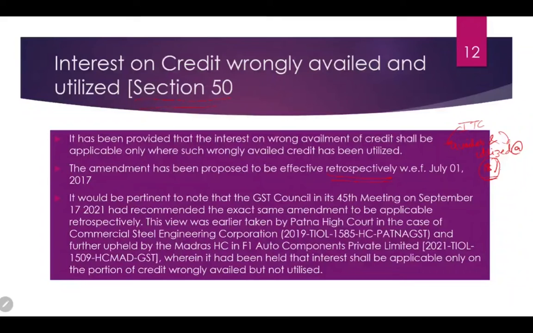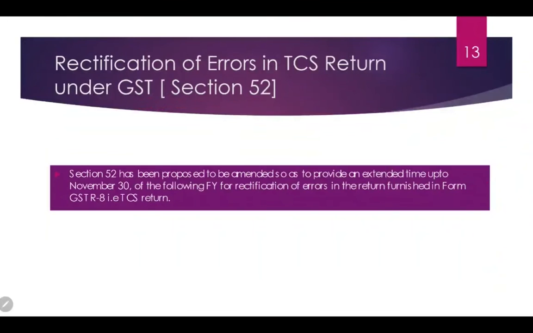Earlier it was not clearly written in the act, and the same was held in the GST Council meeting, and the same conclusion was held in the Patna High Court as well, that the interest should always be imposed on the ITC which has been availed and utilized, not on the ITC which I have only availed and am not utilizing.